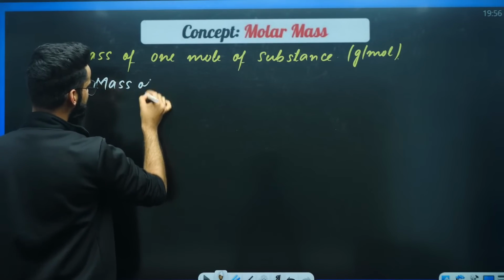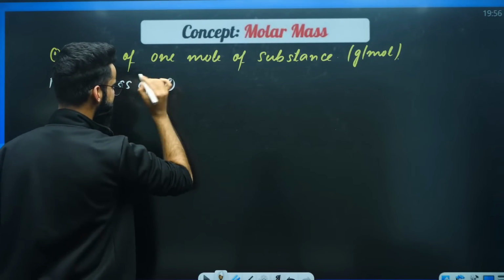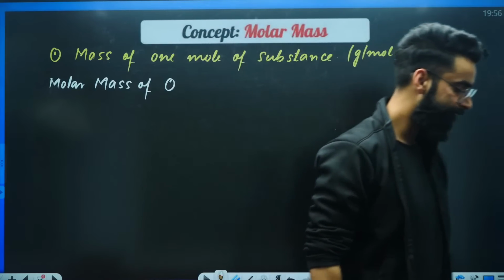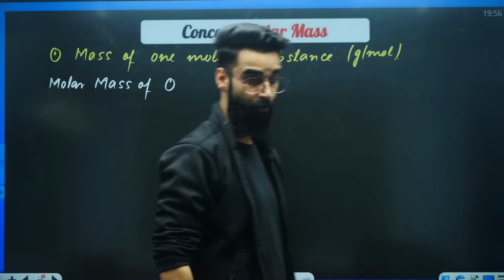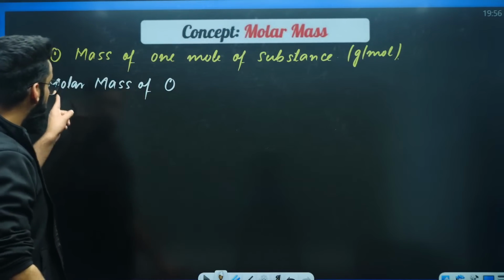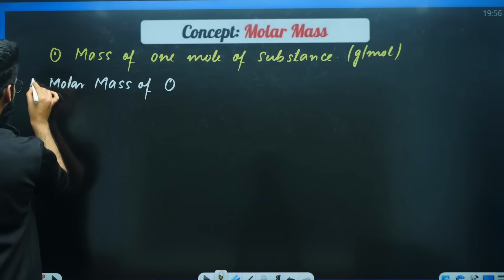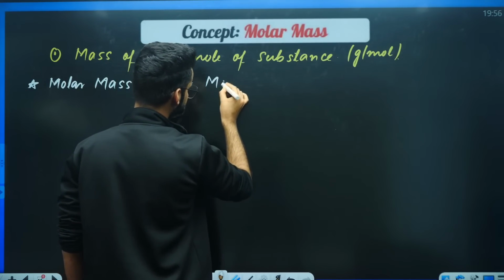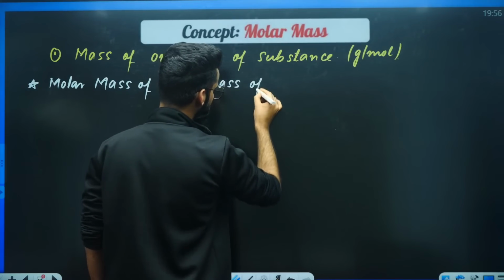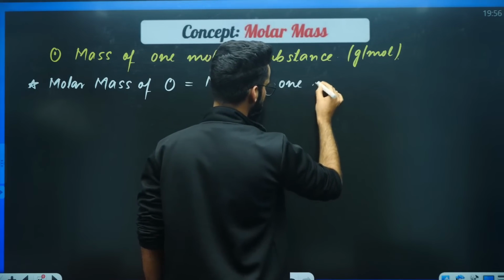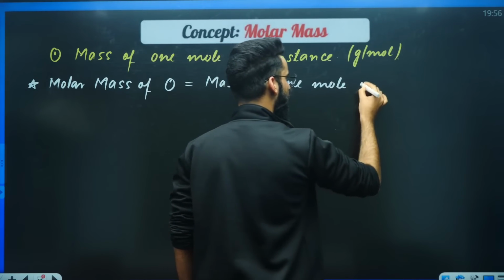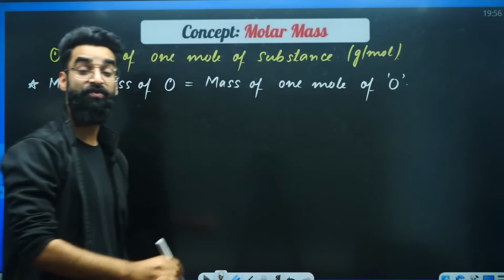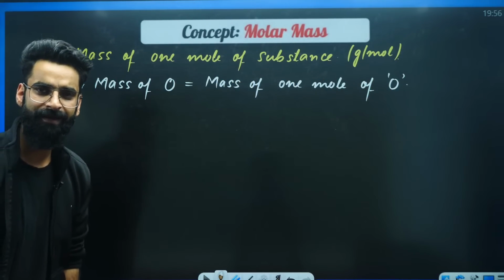Molar mass of oxygen, O. What does it mean? You need to answer. It means I'm talking about the mass of 1 mole of O.